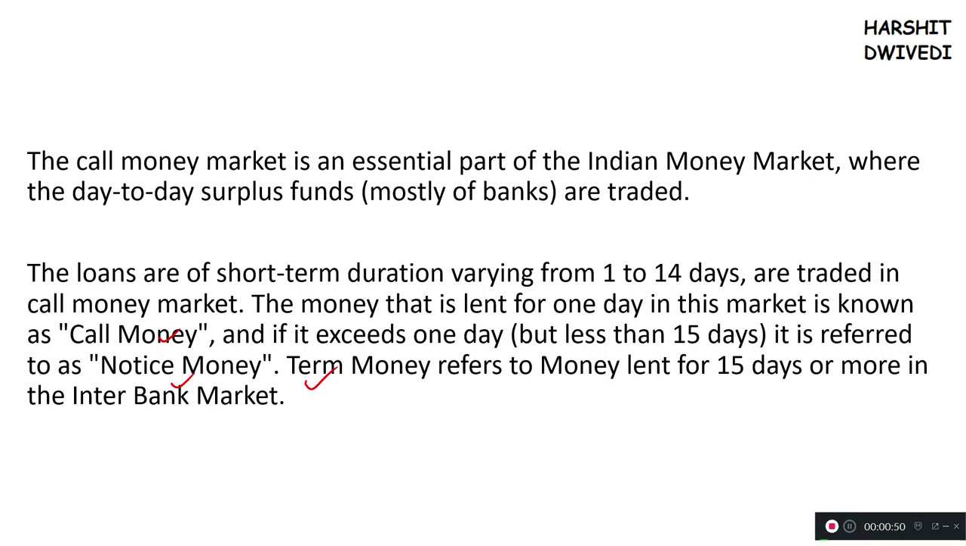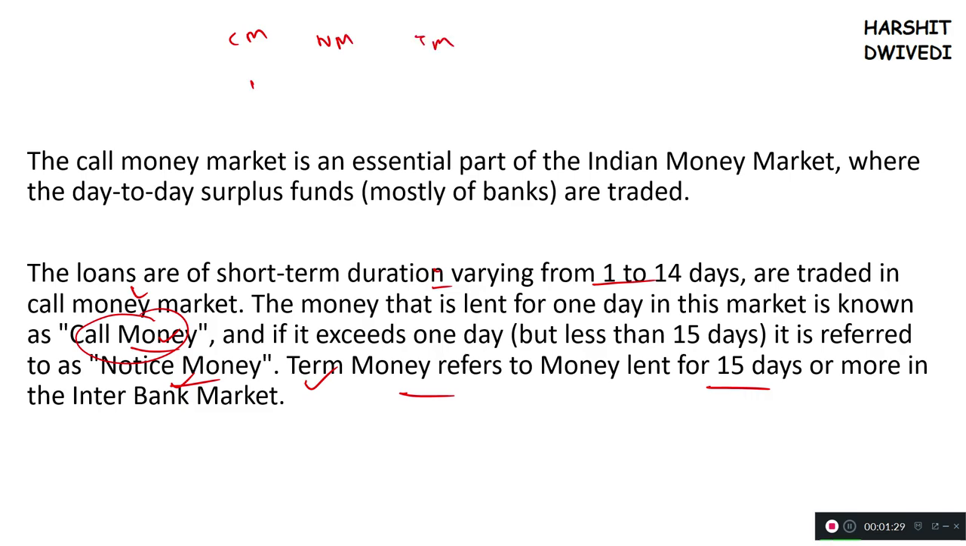Money market works for short duration. Now, in some places, it is written in one line that these are loans taken for short duration. This short duration varies from 1 to 14 days in some cases or 1 to 15 days in some cases. If the money is taken for 1 day, it is termed as call money. If the money is taken for 2 to 14 days or 2 to 15 days, then it is termed as notice money. And term money is that money which is lent for more than 14 days or more than 15 days.